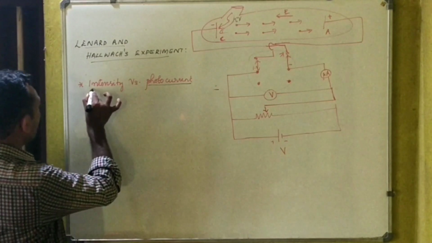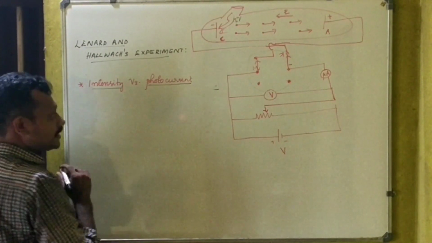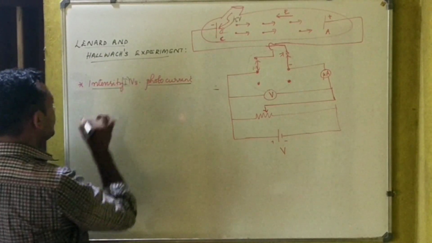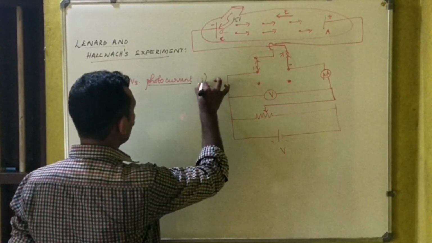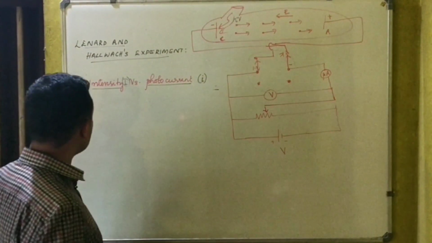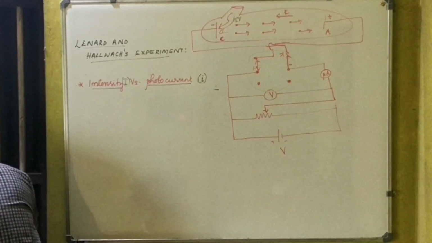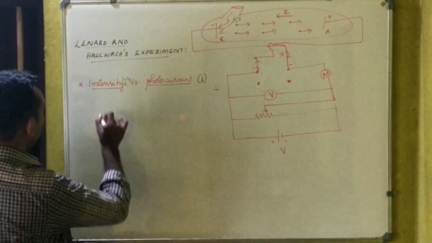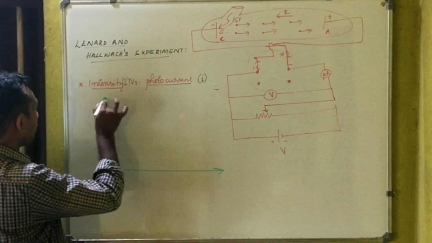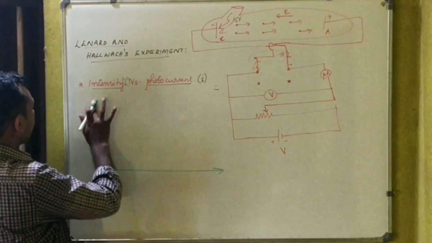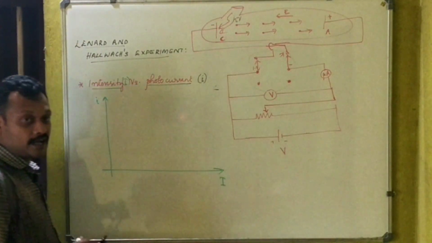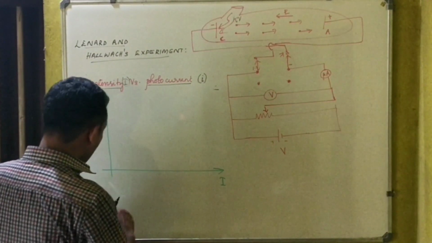So we are going to study the variation of photocurrent with intensity. I am going to take capital I for intensity and small i for photocurrent. Small i represents photocurrent, capital I represents intensity. If I plot a graph between the intensity of the incident radiation and the photocurrent, photocurrent is on the y-axis, the dependent variable, and intensity of the incident light is the independent variable.